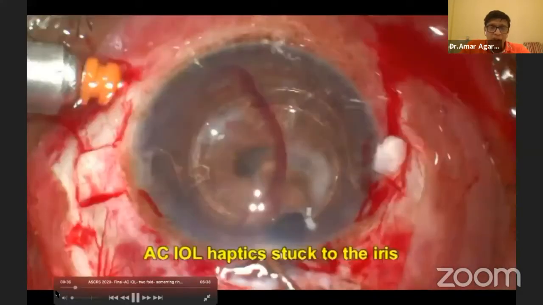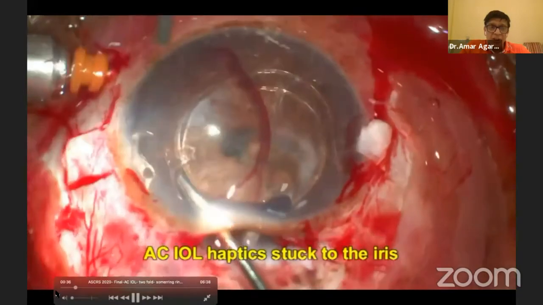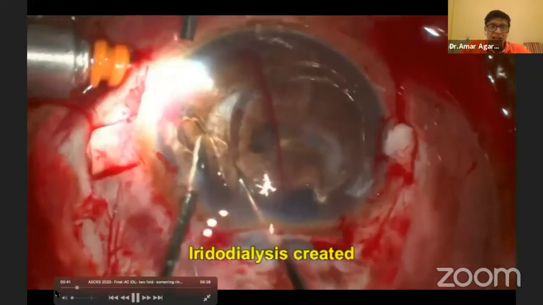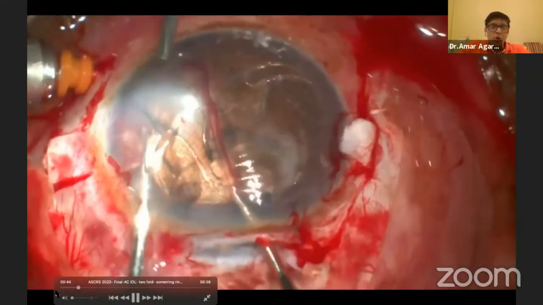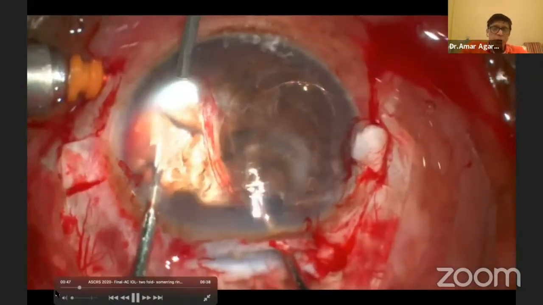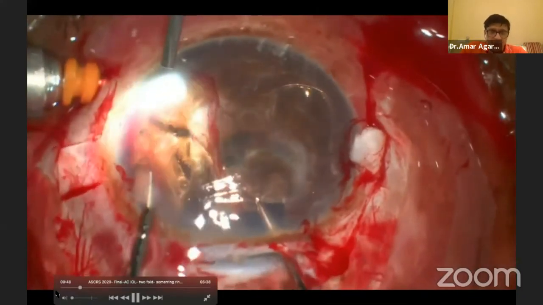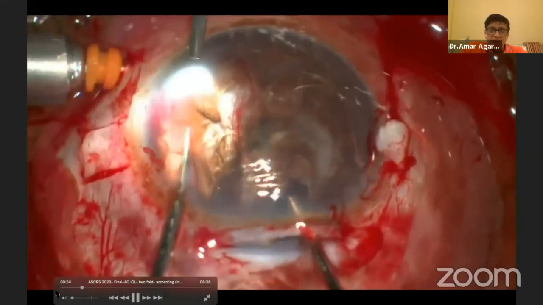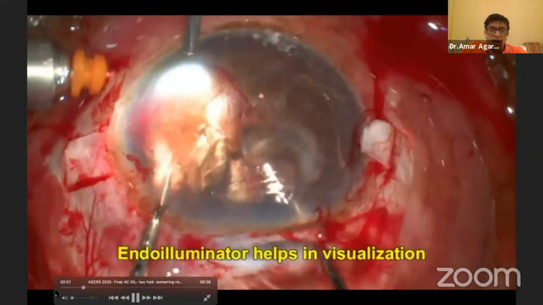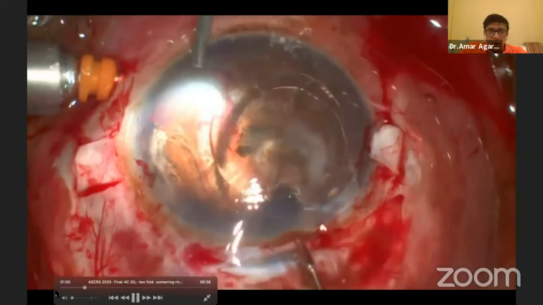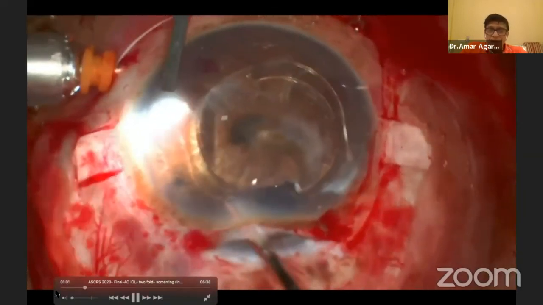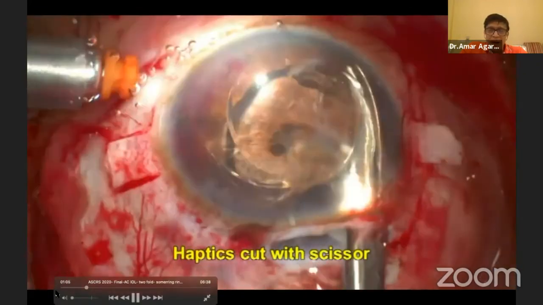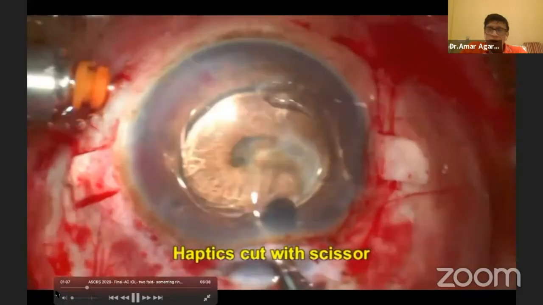But the problem here is this anterior chamber IOL is firmly stuck. Look how firmly it is stuck to the iris. And that is why I suggest people to move into the intrascleral haptic fixation through any technique you'd like, the Yamane or the glued IOL. We prefer the glued IOL because the tilt factor is very, very less in it, but choice is yours. Once you have done removal of the haptic from the iris, our next step will be to explant the IOL. I had to cut the haptic because it was just not coming out.